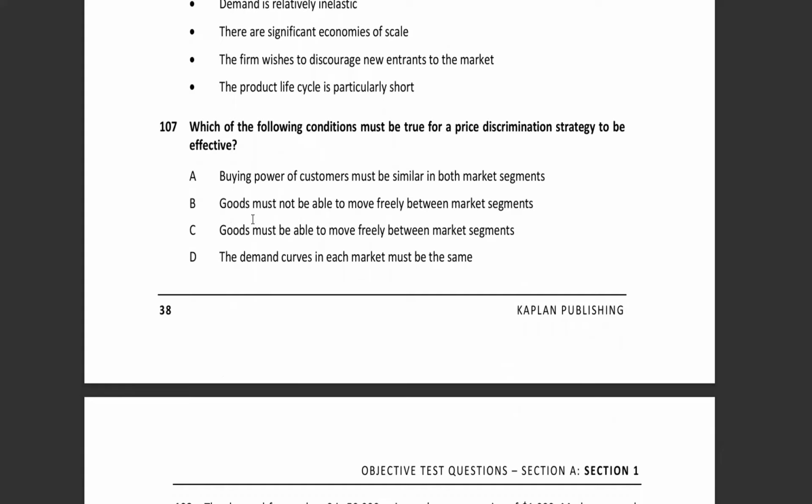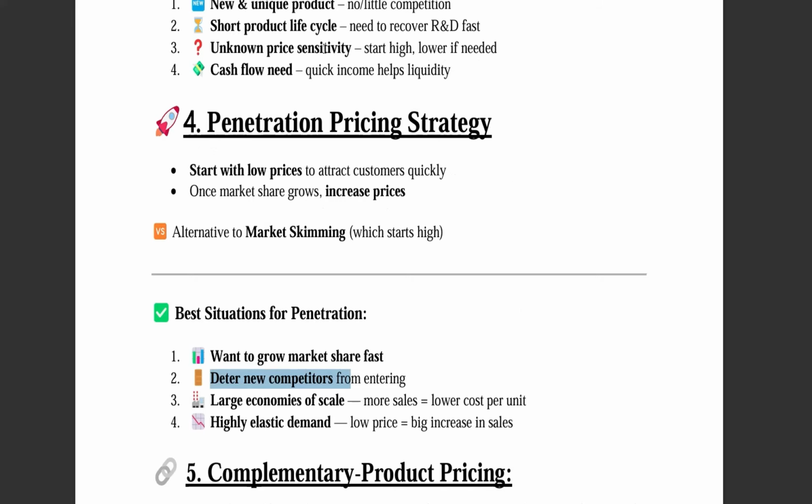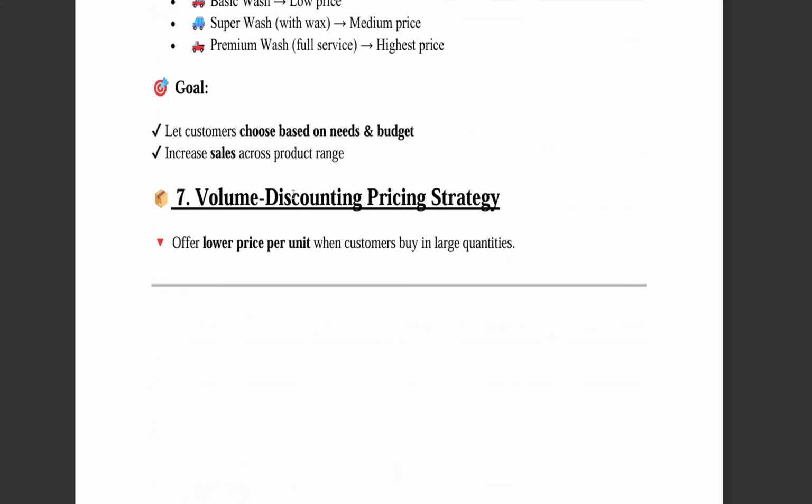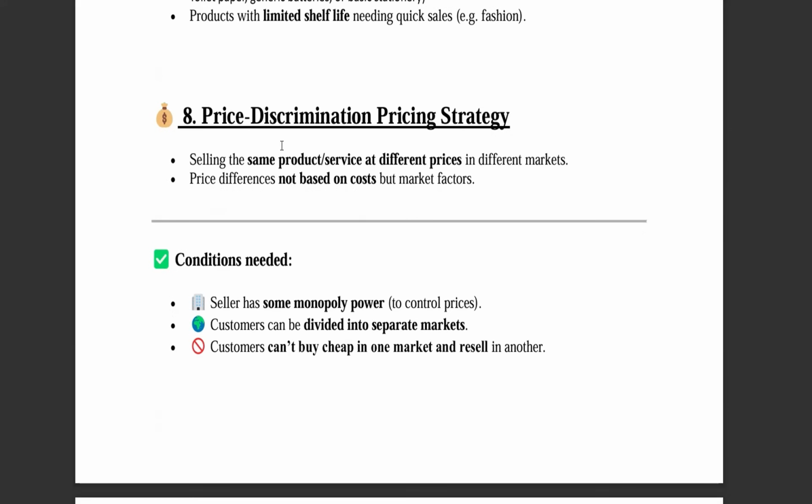Now 107, which of the following conditions must be true for the price discrimination strategy to be effective? Now let's recap the price discrimination strategy. Here we have price discrimination. In this strategy, companies sell the same product and services at different prices in different markets. The price difference is not based on cost, but market factors decide the price. The condition is that the seller has some monopoly to control the price so that they can sell the same kind of goods or services in different markets at different prices. Customers can be divided into separate markets.